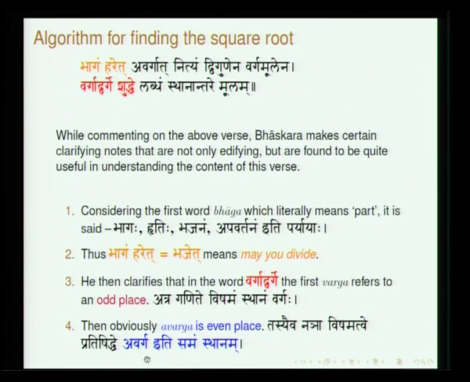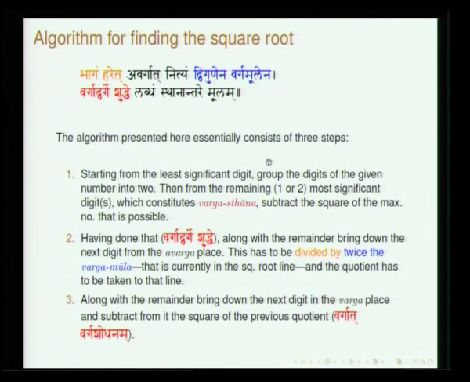Why is this done? A single digit, if you take the square of it, can be at most only 2 digits, and therefore, depending upon the number of digits in the number which has been presented, you first make a guess of how many digits the square root will have. This is the classification, separate into 2, 2. Atra ganite vishamam sthanam vargaha, then avargaha samam sthanam. The algorithm essentially has 3 steps.